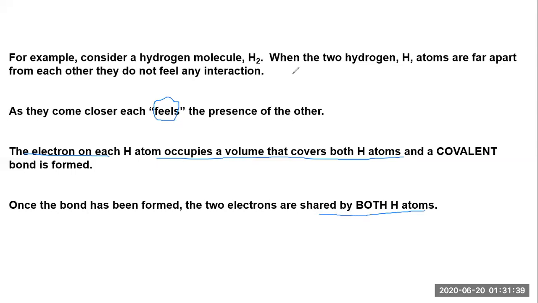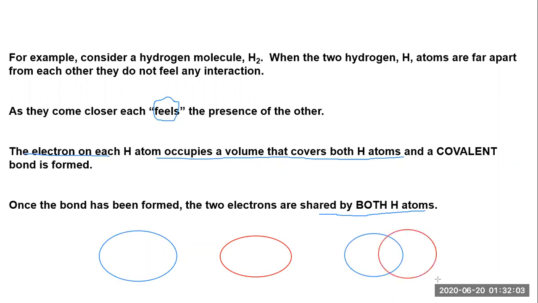Let's discover with some example. Suppose this is one hydrogen atom and this is another hydrogen atom. When they combine, what happens? Now they are combined, so they are going to combine like this.